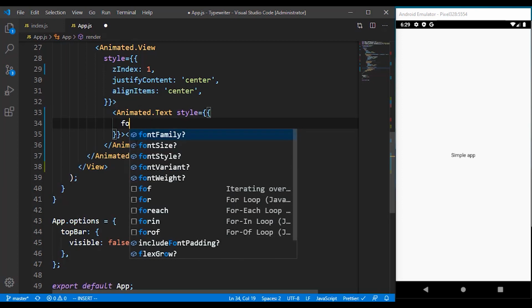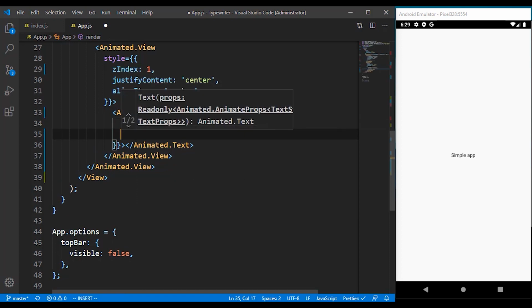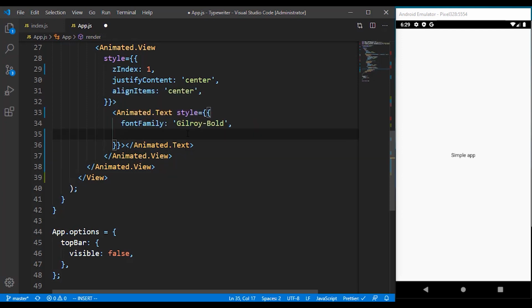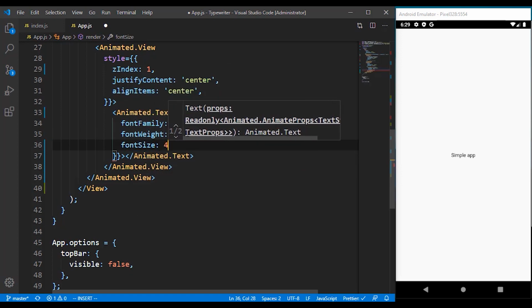Since it's a text, let's give it a font family of Gilroy bold. If you don't understand how to use a font, I suggest you watch my Adobe and React Native course that I did previously with that yellow design, something like a coin yellow design, that is going to teach you how you can include your fonts and also include the things necessary for your application. I'm just gonna give it a font weight of 900. Sorry for that typo. I'm gonna give it a font size of 40.